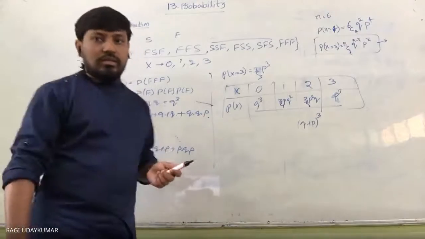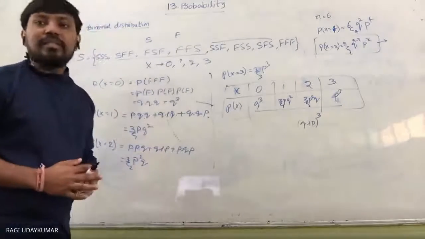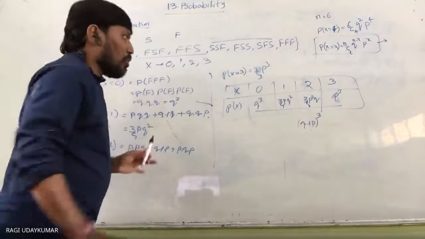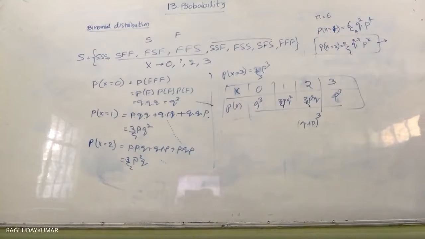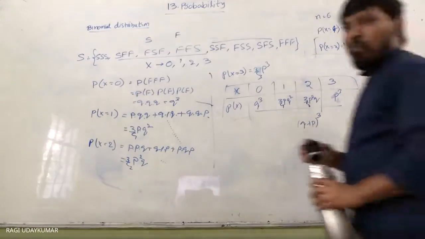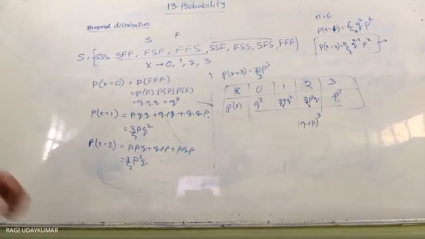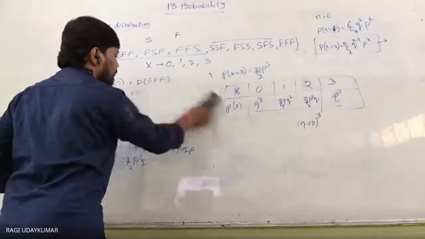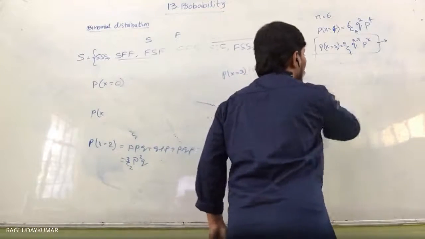Okay, so I think you understood what is meant by binomial distribution. This is the clear explanation of the binomial distribution. Now let us see the problems. When you see the problems, you can easily understand very clearly. Okay, so exercise 13.5 problems, let us see.